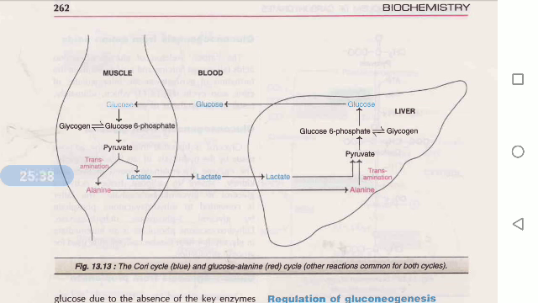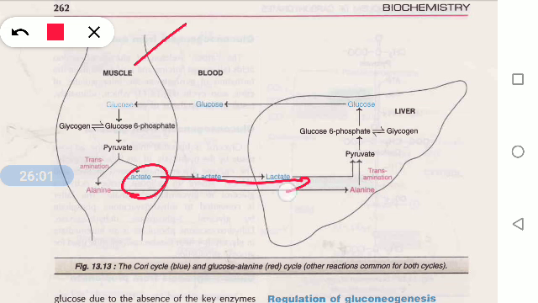And the Cori cycle: lactate is converting into pyruvate. So this is a muscle cell. In the muscle cell, lactate will be produced. By means of glycolysis, glucose will convert into pyruvate and pyruvate to lactate. Accumulation of lactate in the body is harmful, so it should be removed from the body. This lactate will enter the liver, and the liver will convert this lactate into pyruvate by means of the lactate dehydrogenase enzyme.